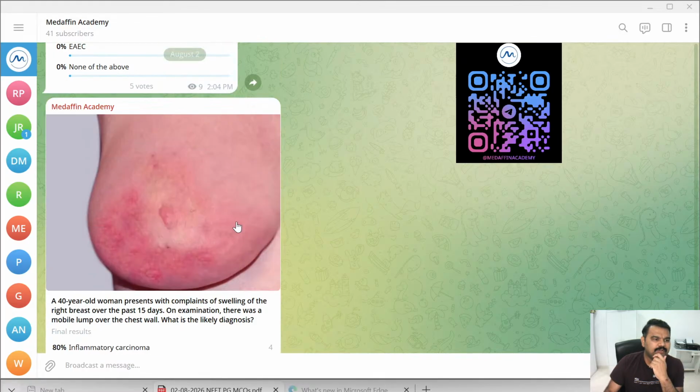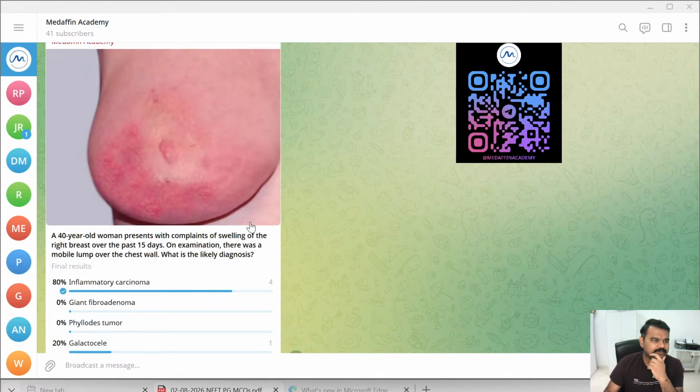Coming to the next question, this is also an image based question. A 40-year-old woman presents with complaints of swelling of the right breast over the past 15 days. See the history, right? 15 days only. On examination, there was a mobile lump over the chest part. What is the likely diagnosis?